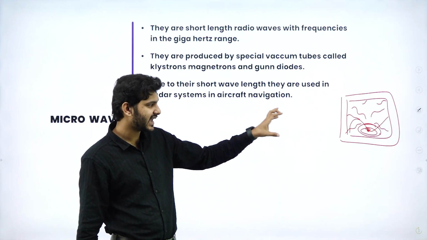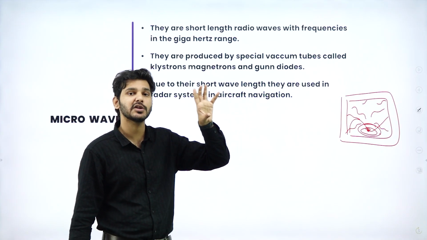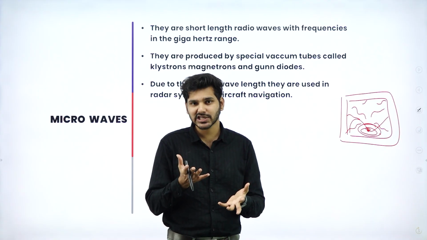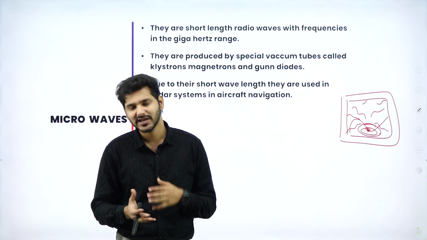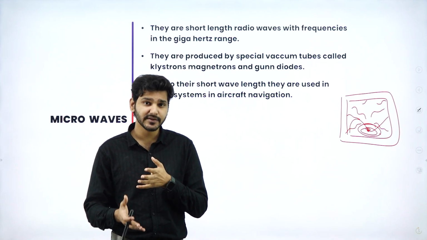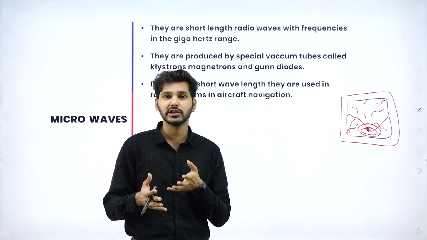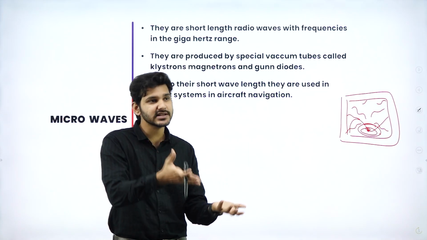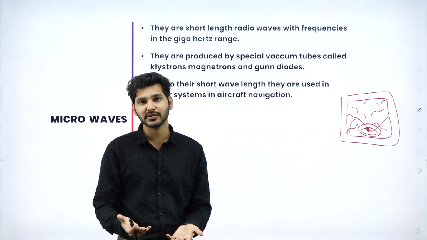So these standing waves concentrate that microwave energy onto that particular item, which actually excites the molecules. To be technical, only the H2O molecules are excited, which means if you keep anything dry, if you keep sand inside a microwave oven, nothing will happen to that sand.